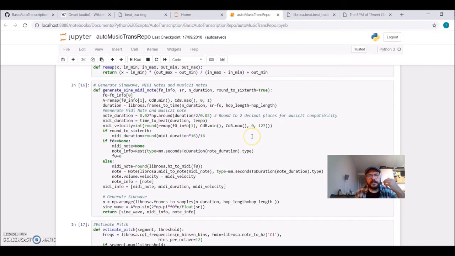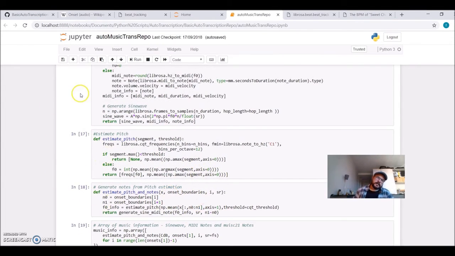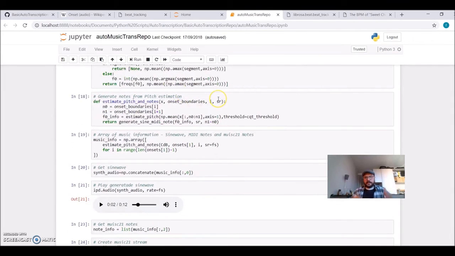So in MIDI we need the MIDI velocity, we need MIDI duration. So we need all these functions to calculate the MIDI, the sine wave, and the Music21 notes. And finally I'm creating the music information array, which puts together in an array sine wave, MIDI, and Music21 notes.